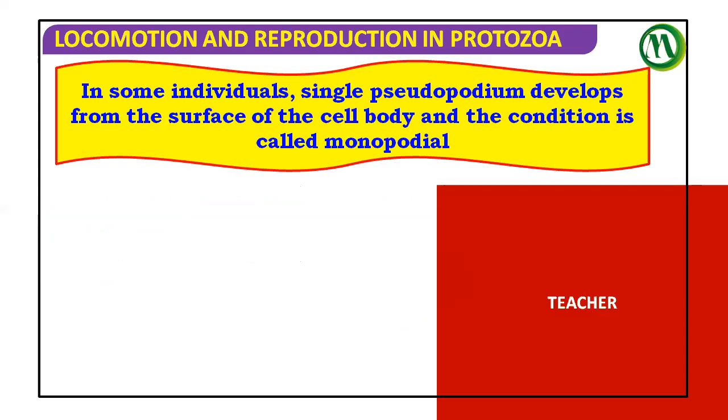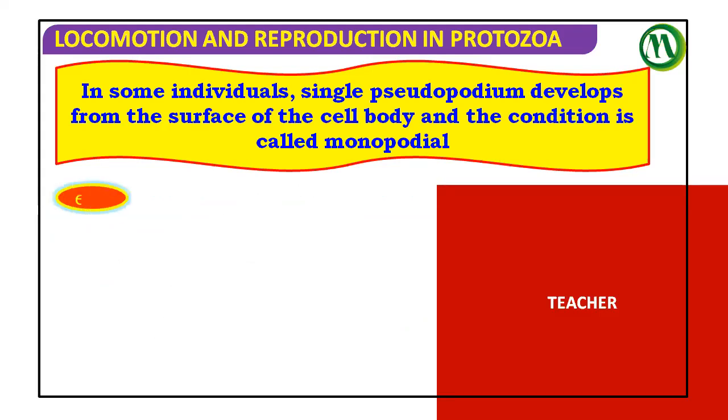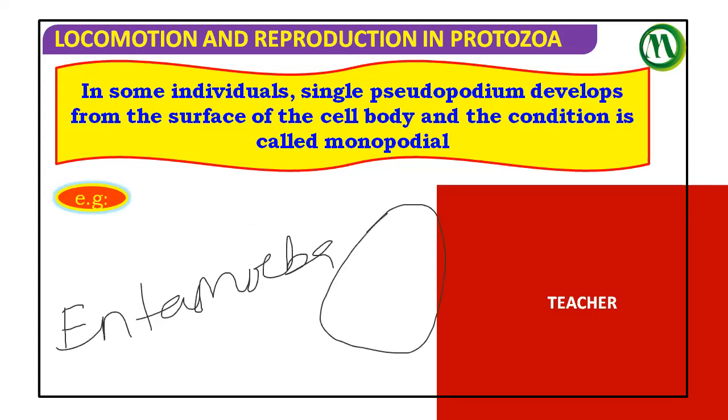The example is Entamoeba histolytica, sorry, I said Elphidium earlier. In Entamoeba, only one pseudopodium is present, which we say is monopodial.